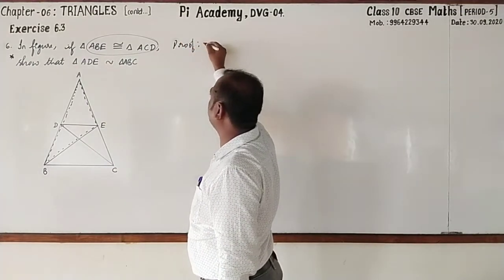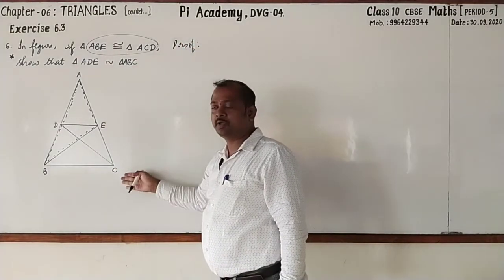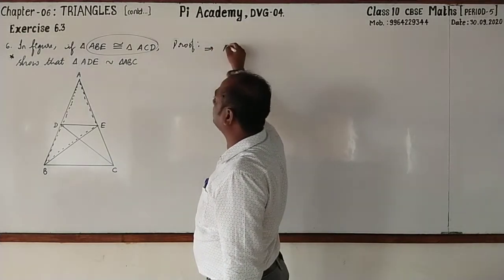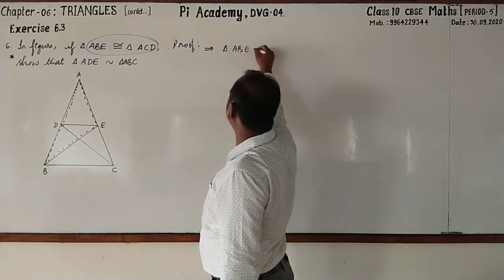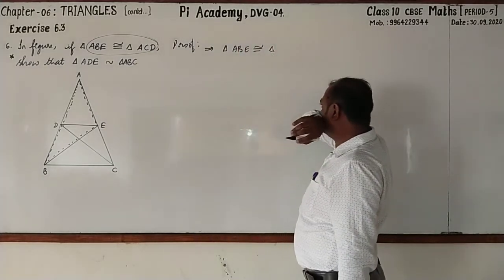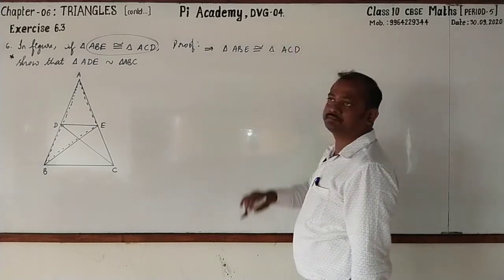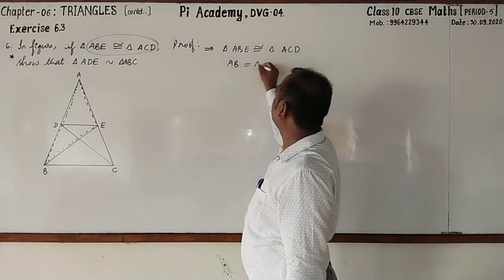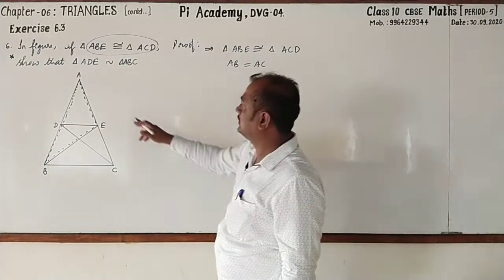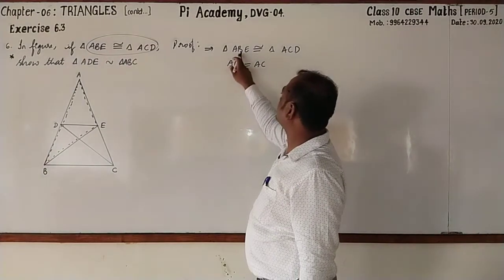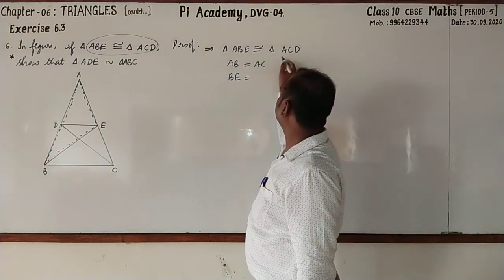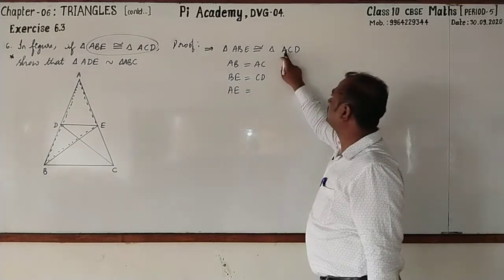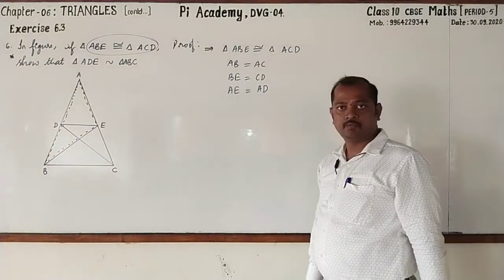So pausing the video, you may go for copying this, and after copying up to here, you can start writing it. Here they have given triangle ABE is congruent to triangle ACD. Then here only you can come to know that AB equal to AC. Right? Next, BE equal to CD. AE equal to AD. Followed?